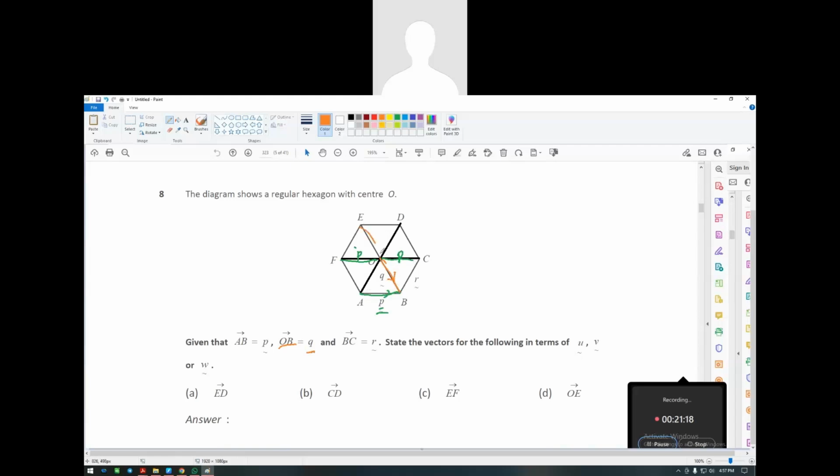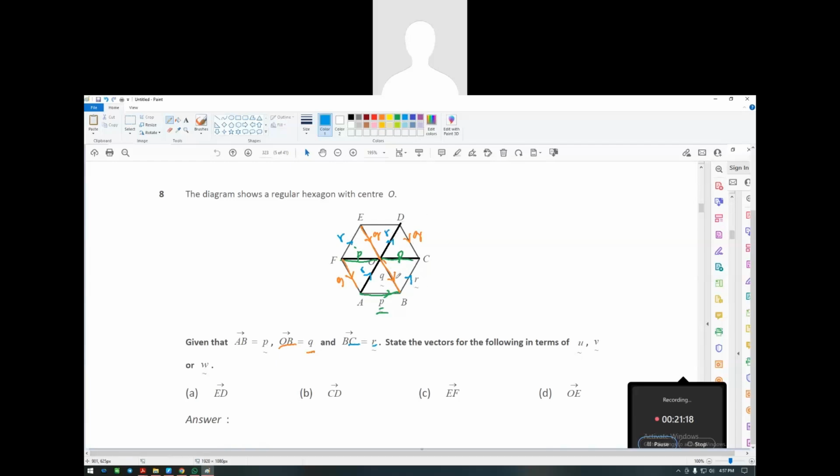That means this one also it's going to be another Q. If this is a Q, this one also is another Q. This one also another Q. Then the next one, so BC is equals to R. So B to C. So if this R, this one also is another R. And then this is another R. And this is another R.